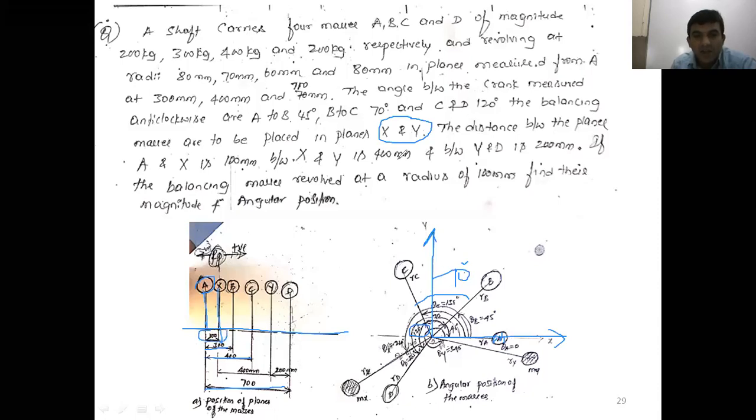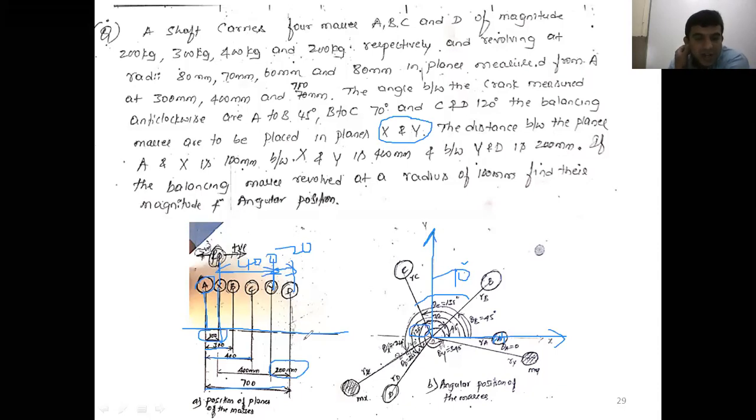And between X and Y is how much? 400 mm. Right? Again between Y and D it is how much? 200 mm. You can see between Y and D it is 200 mm.